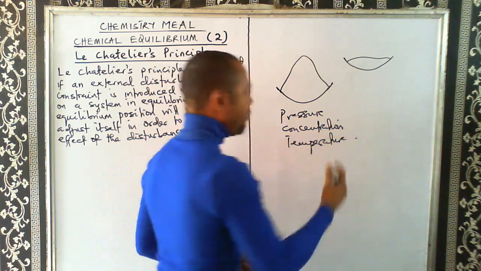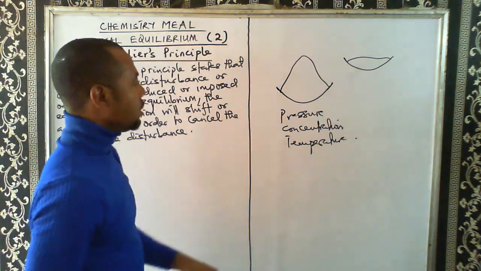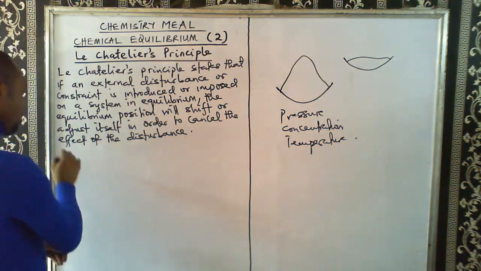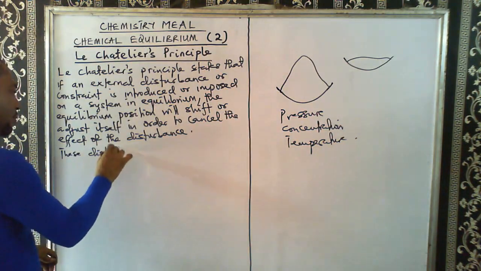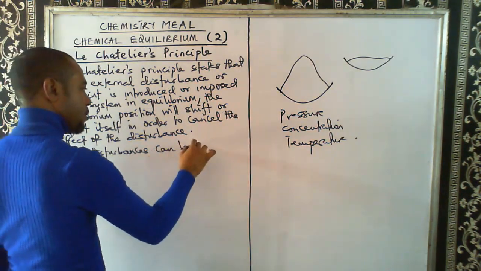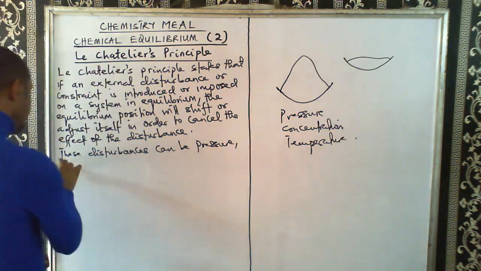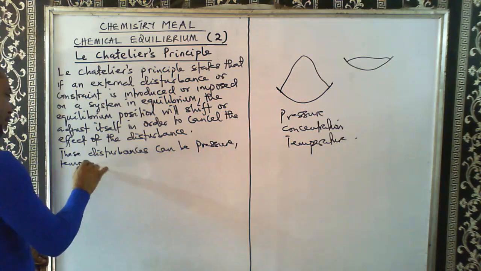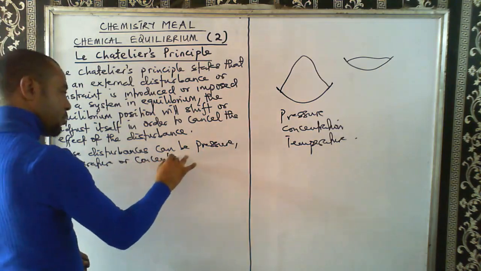These are the three main factors that usually affect a system that is in equilibrium. So these disturbances can be pressure, temperature, or concentration.